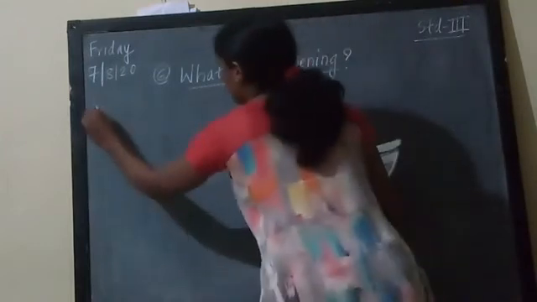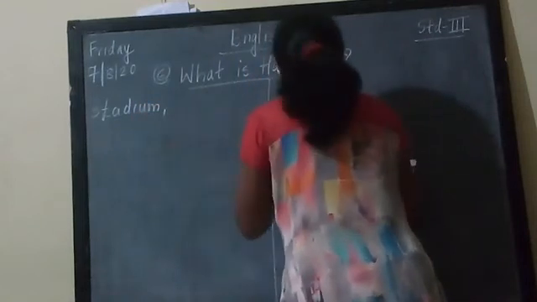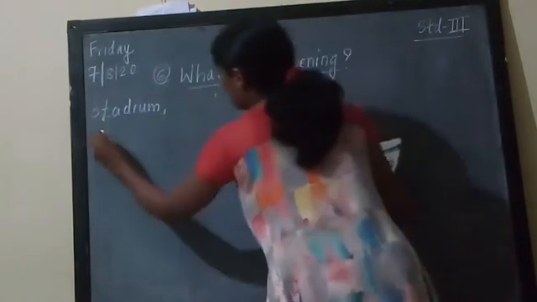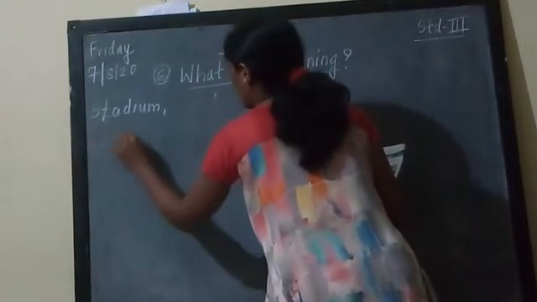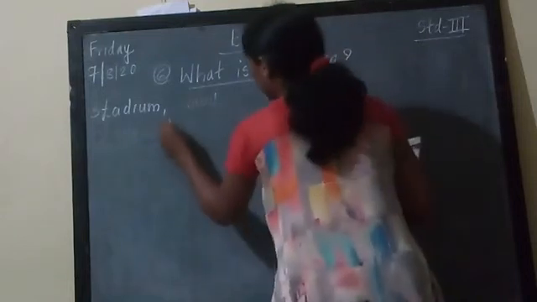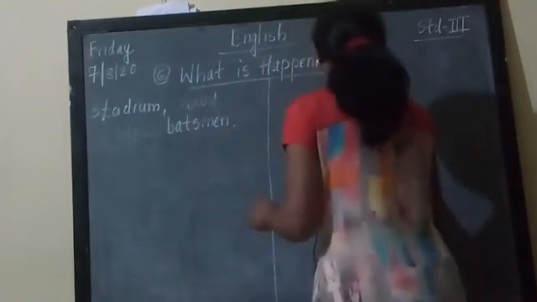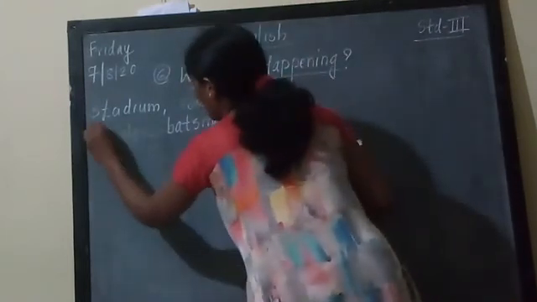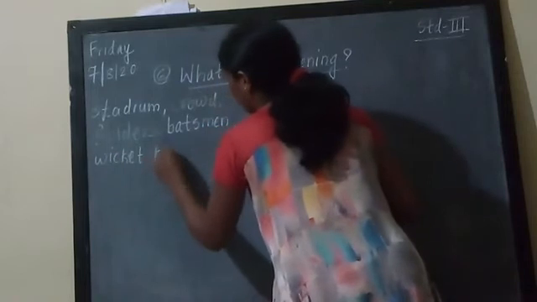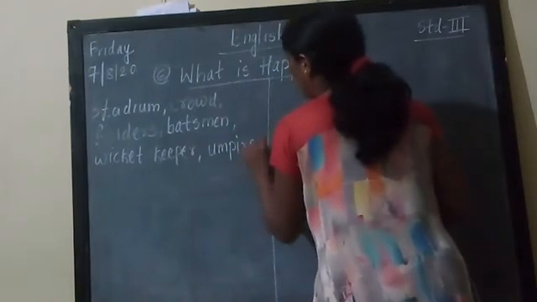Which words are given? Stadium, crowd, fielders, after that batsmen, then wicket keeper, umpire, and more.